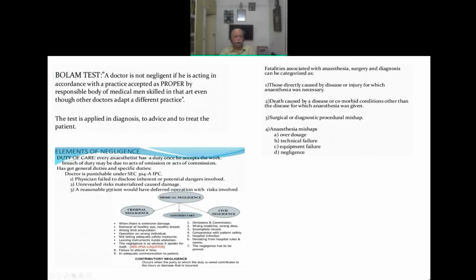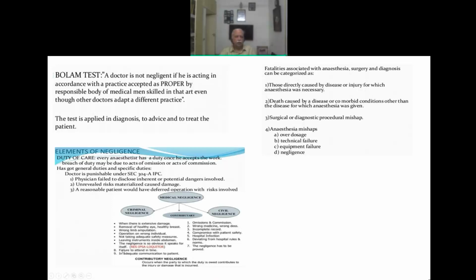And unrevealed risks materialize, causing damage. A reasonable patient would have deferred operation with the risk involved. So this is an opportunity for the patient to decide whether he wants to undergo the surgery or not. And medical negligence is divided into criminal negligence, contributory, and civil negligence.